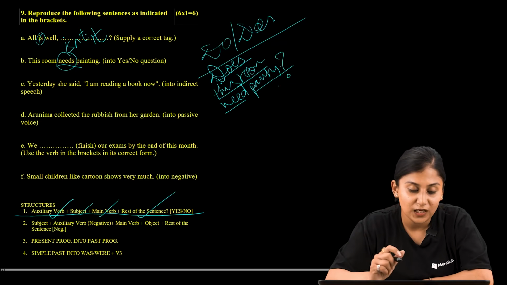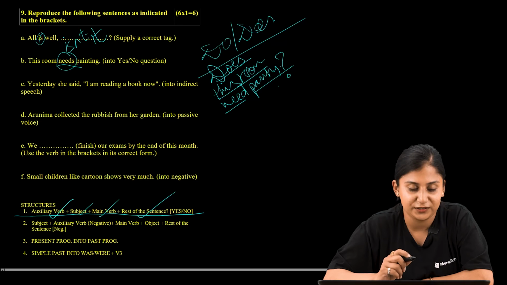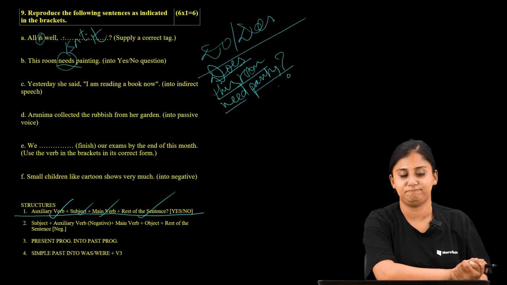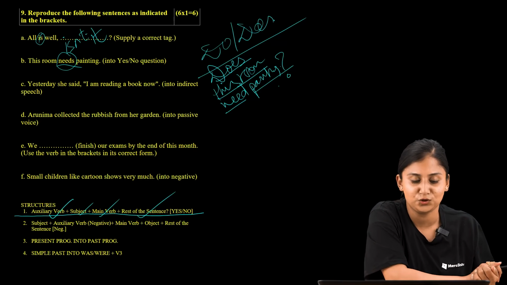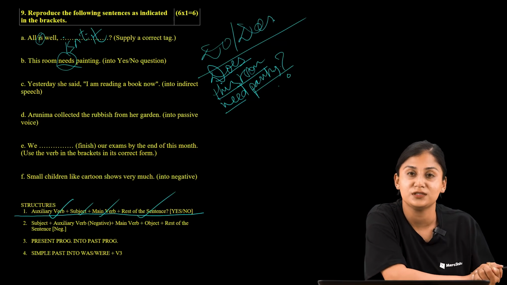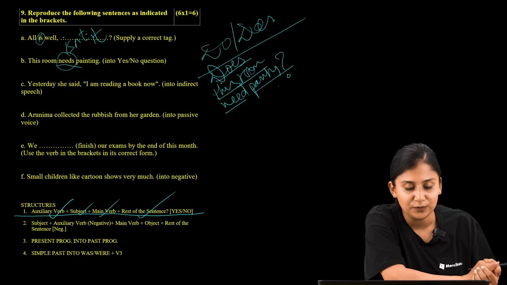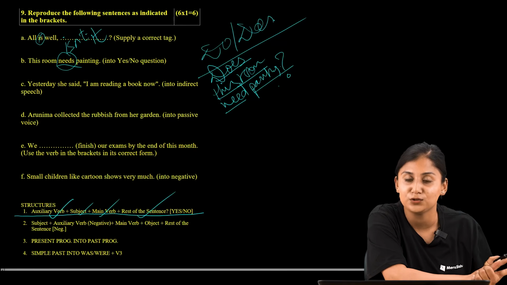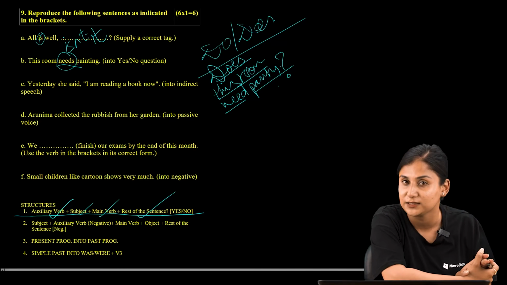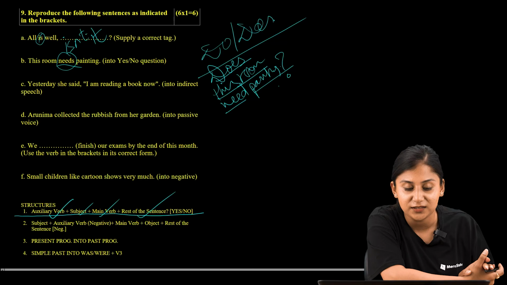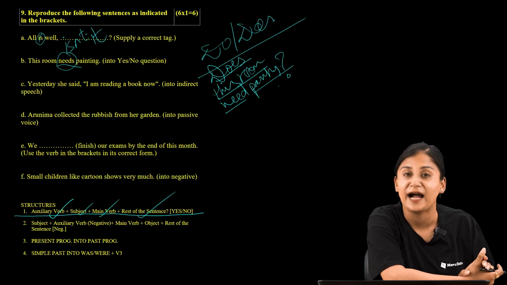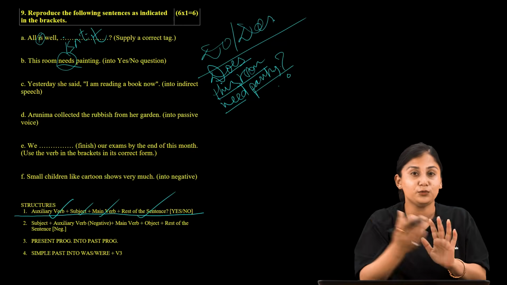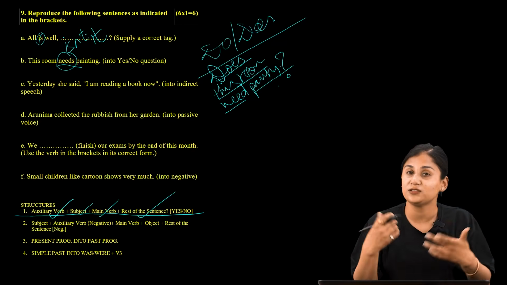Now let us move to the another question, that is number C. And in this another question, we are supposed to change this into indirect speech. So whenever you are asked to reproduce the sentence, you should be very watchful about the tenses. And in order to know in which tense the sentence is provided, we should be identifying the verb. And as you identify the verb, you will be able to know in which tense the sentence is provided.